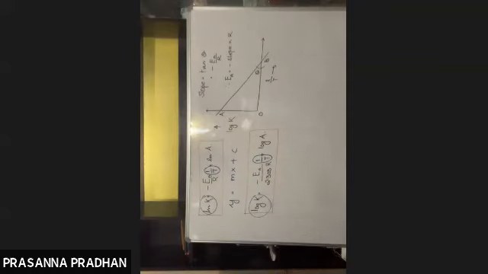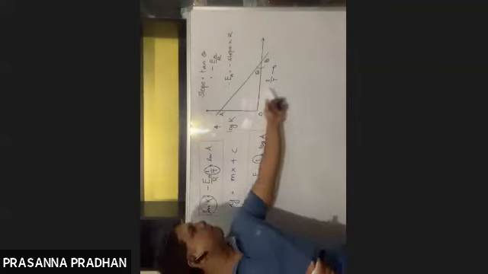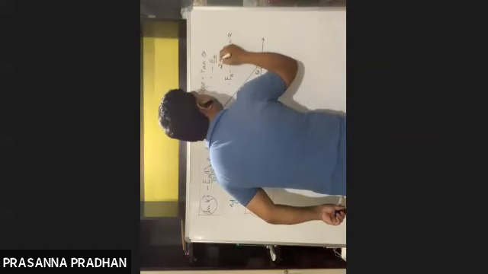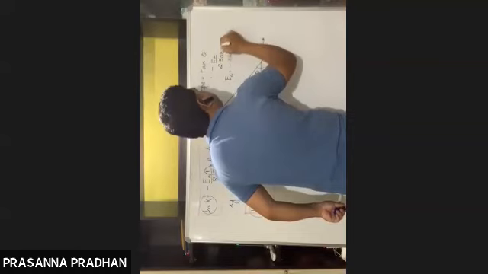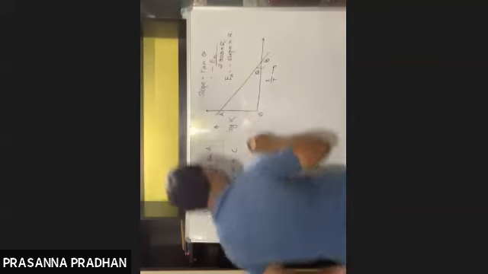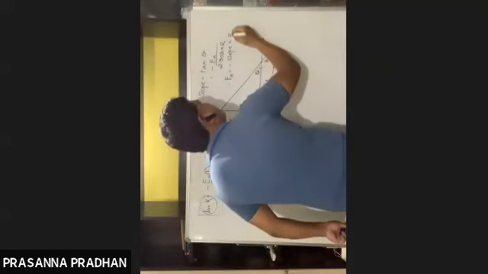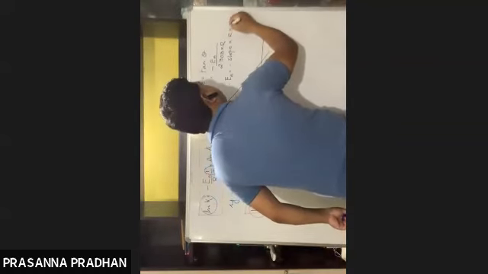What is the slope equal to in this case? The slope will be equal to minus Ea by 2.303 R. So Ea is equal to slope into R into 2.303.